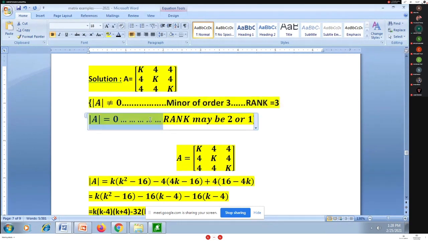If the determinant is equal to 0, at that time you have different values of unknown k, and for those different values of k, just resubstitute them in the matrix itself and apply row transformations, search the rank, and it will definitely be 2 or 1. This is the concept for this example.